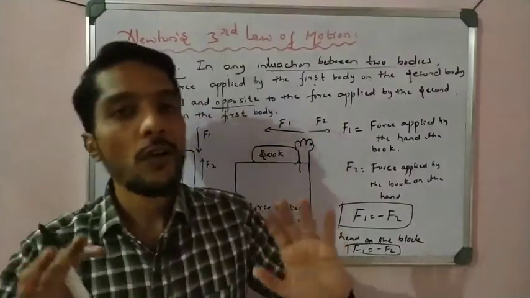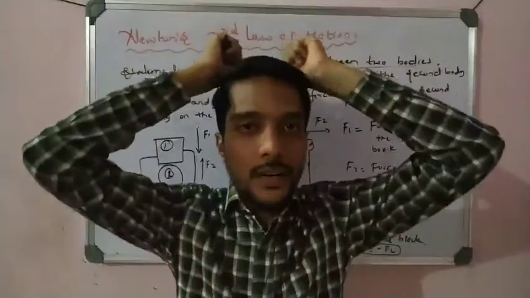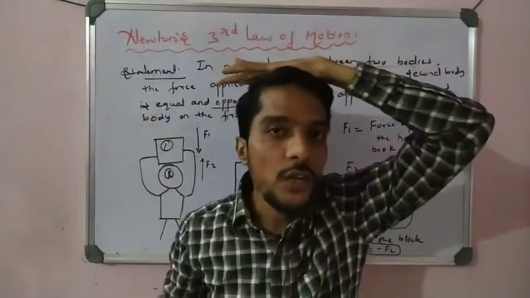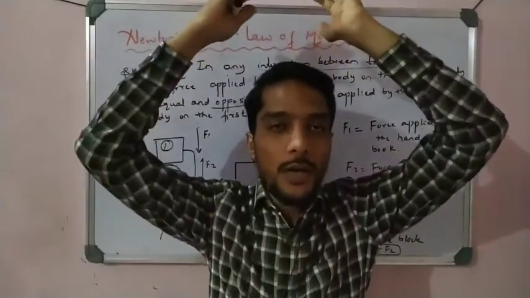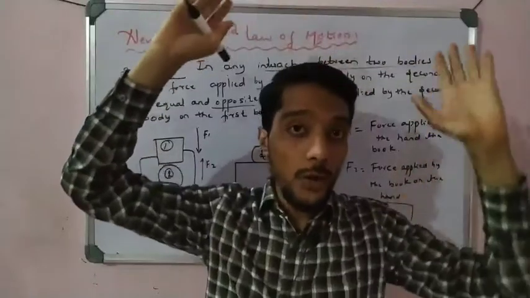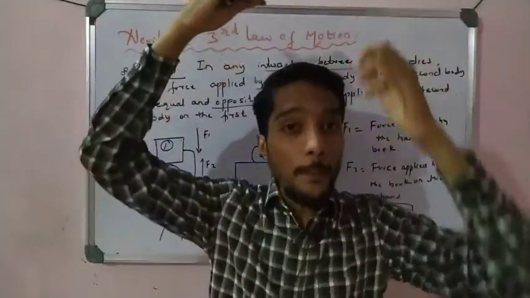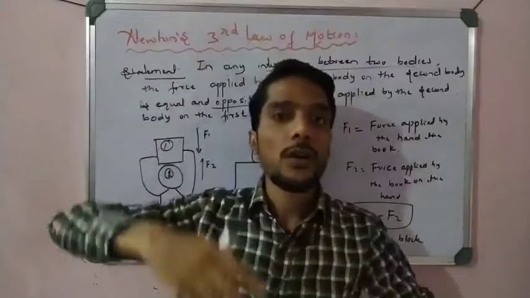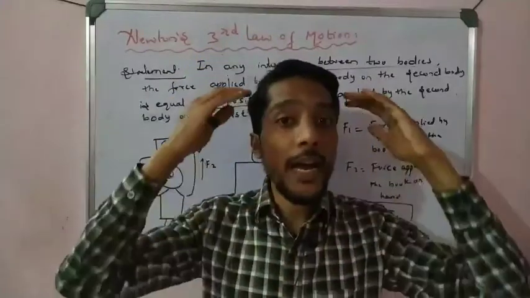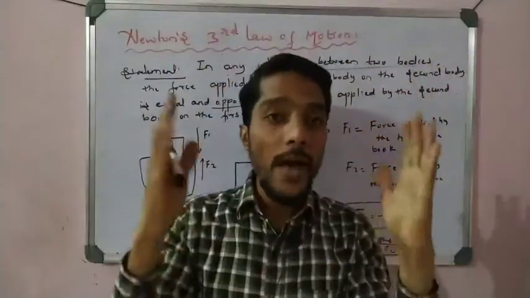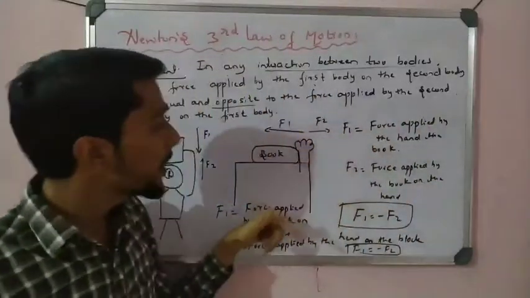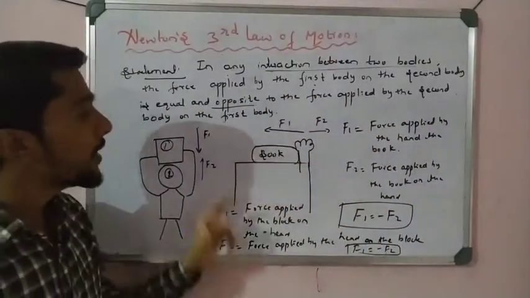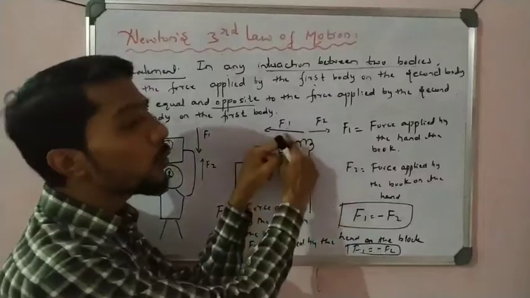For example, you take your school bag and keep it on your head. Then you feel a force here. So your bag applies force on the head, that is F1 force, and at the same time the head also applies force on the bag, that is called F2 force. So that is the system of two forces. Here, in Newton's third law, we compare the two forces.